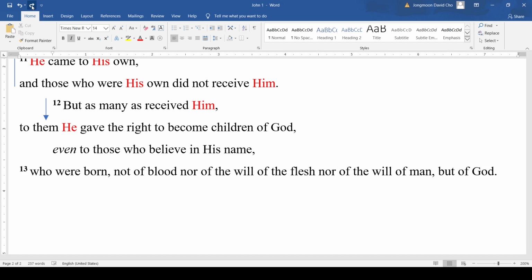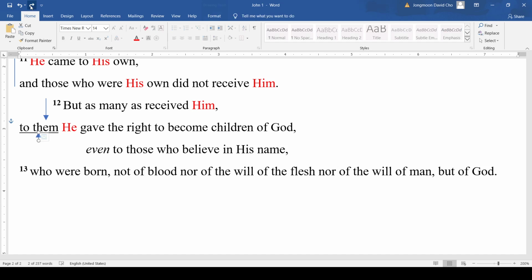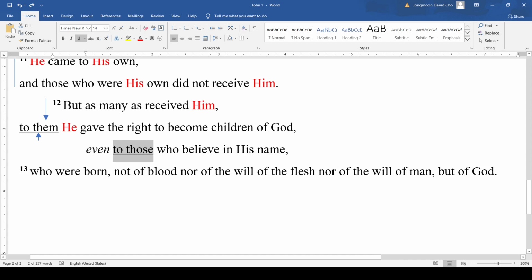And a further description is those who believe in his name. He gave to them. Who is them? Those who believe in his name. And so this is how I am going to show that those who believe in his name is referring to them, who he gave the right to become children of God.